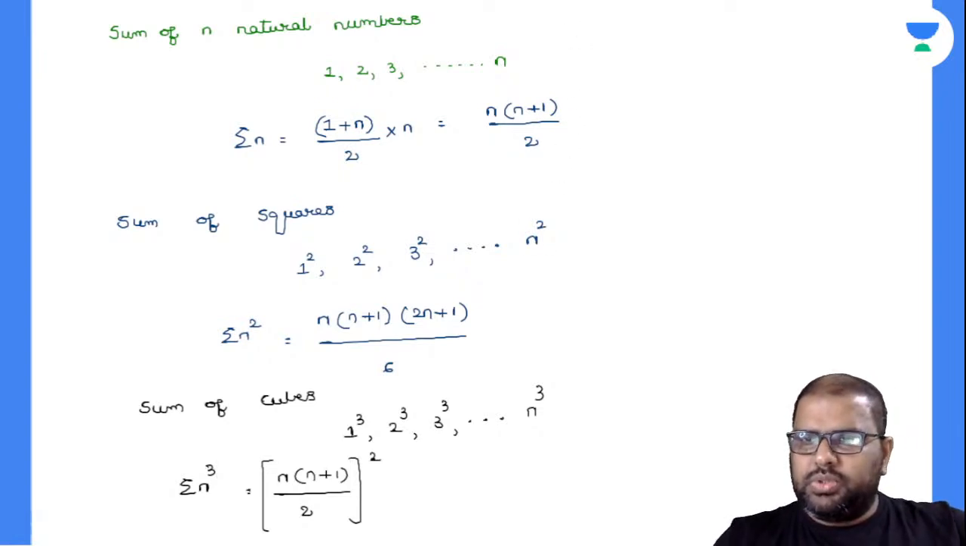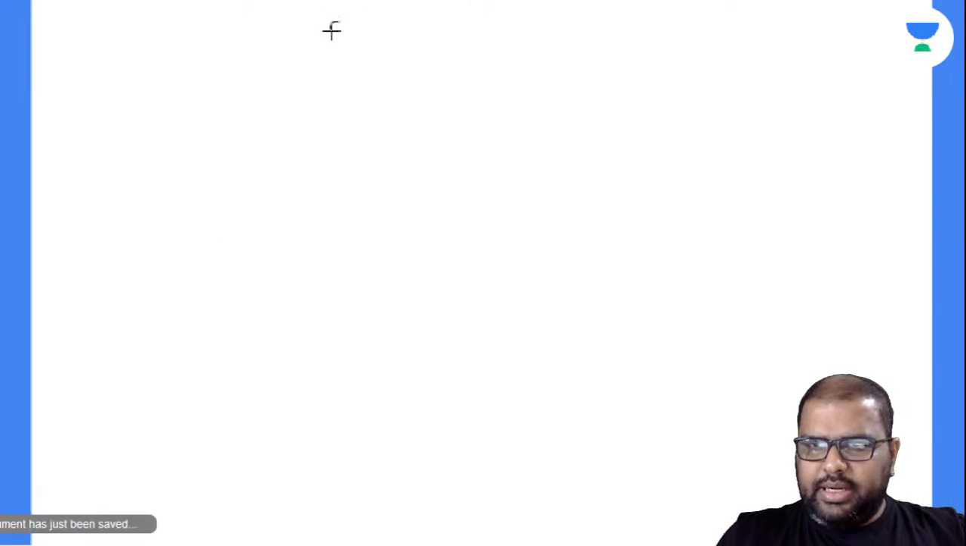Now, so chalo, I'll write down. So arithmetic series is done. With this I will solve each and everything. Let us go with geometric series.